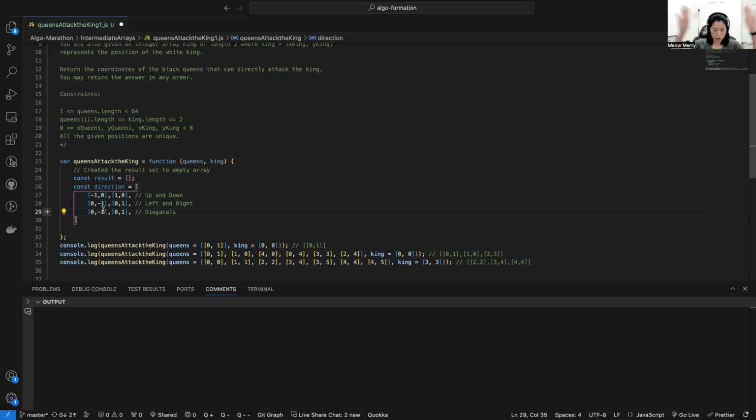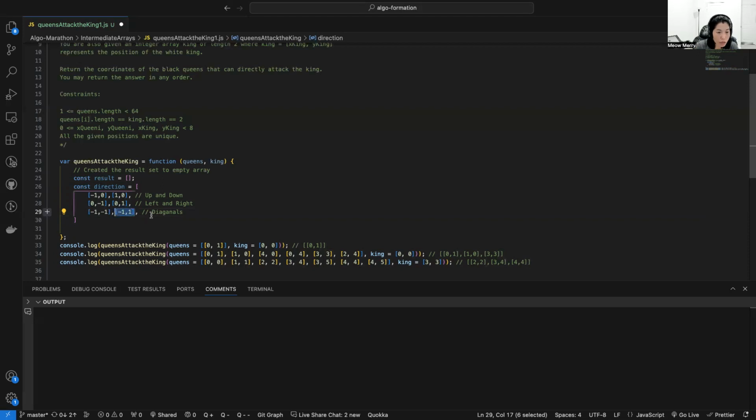We have to go in four directions. Let's say row subtract one and column one, and then row subtract one and column subtract one. And another one will be subtract one to go in the other way. Okay, and we have two more directions.